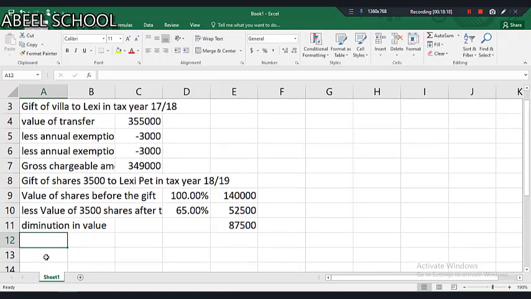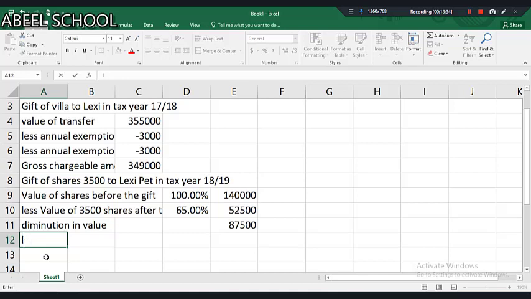Now only the annual exemption of 18-19 is applicable. Basically the annual exemption of 17-18 is not applicable because it is already being used by the villa, which Don gifted during his life earlier than gifting these 3,500 shares.